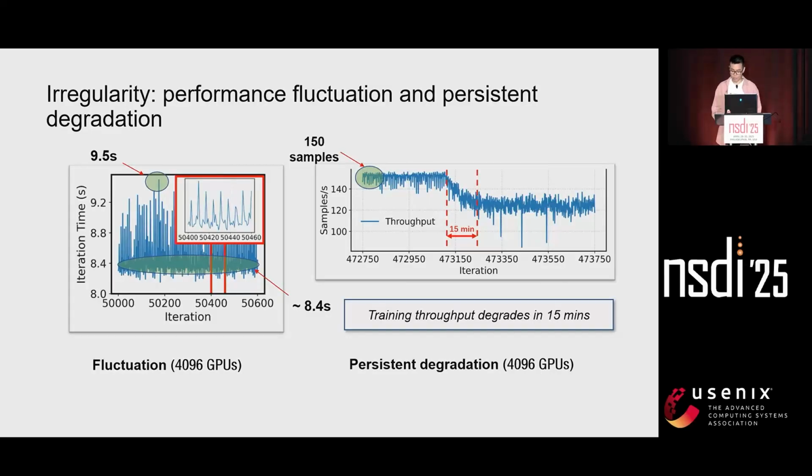In the right figure, we illustrate an irregularity we call persistent degradation. Here, we can find the training throughput declining from 150 samples per second to 125 samples per second. Although the decreasing process of throughput itself lasts for only 50 minutes, after that, the training will execute at a low throughput if the degradation is not addressed in time.